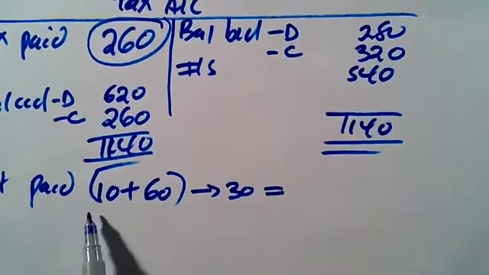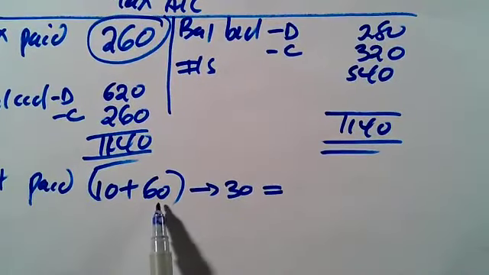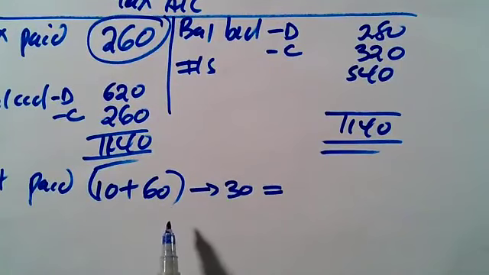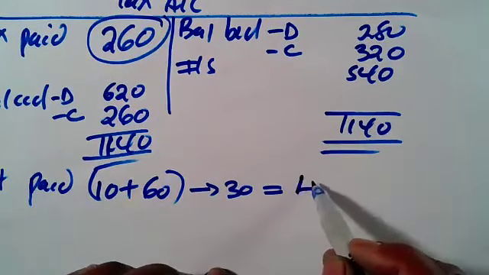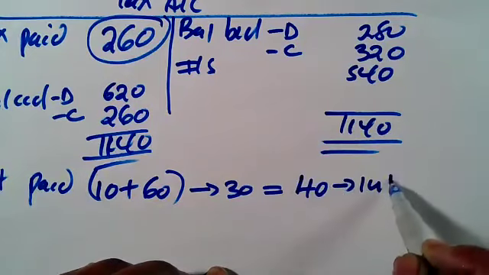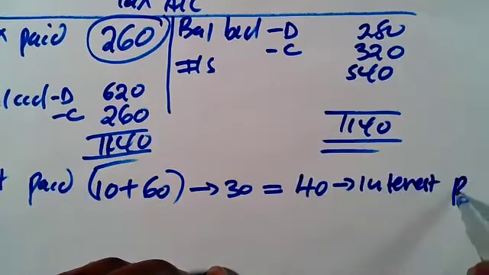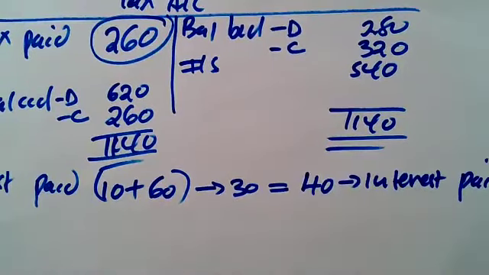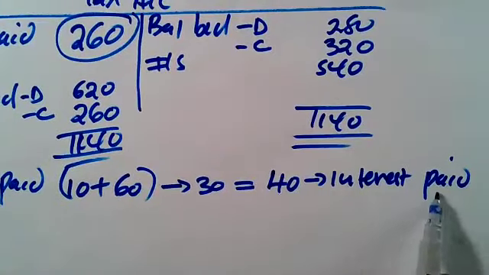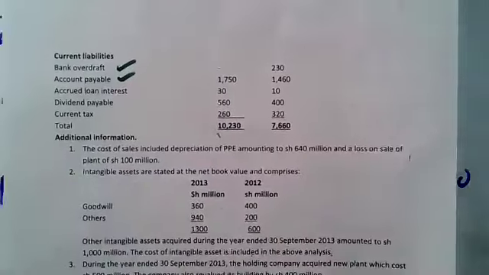So it was 10. Then we charged 60 to the income statement. Now we have 70. But the balance remaining is just 30. So there is a reduction by 40. Now that's what we call the interest paid. That's the actual interest paid. That means from finance cost we deduct the 40. And then we are through with that.